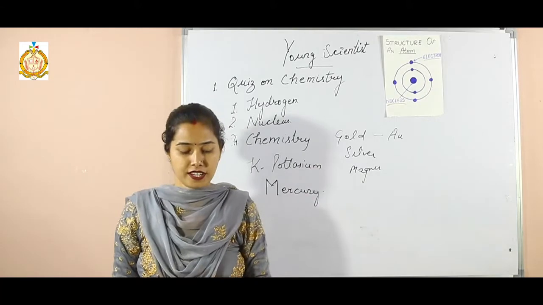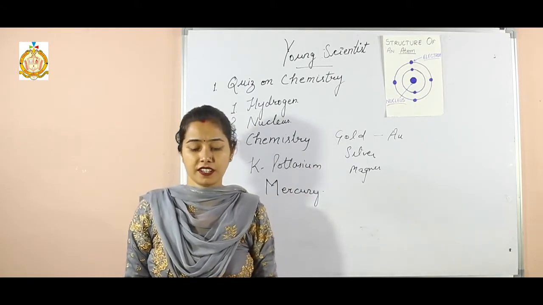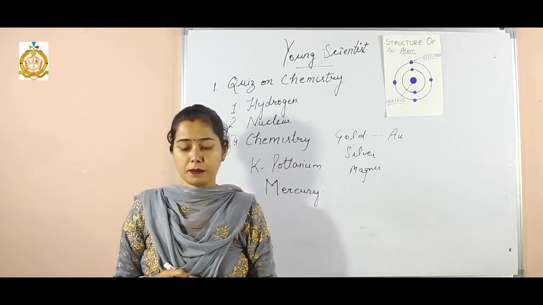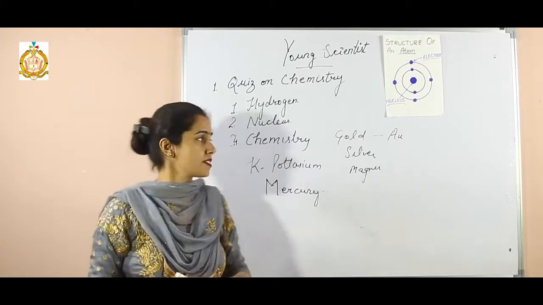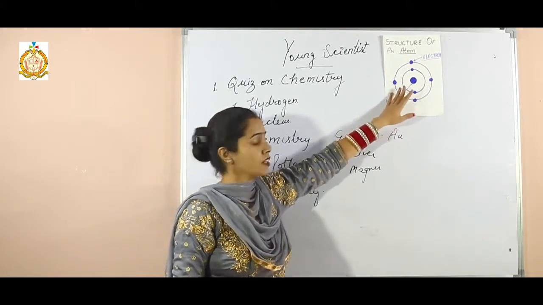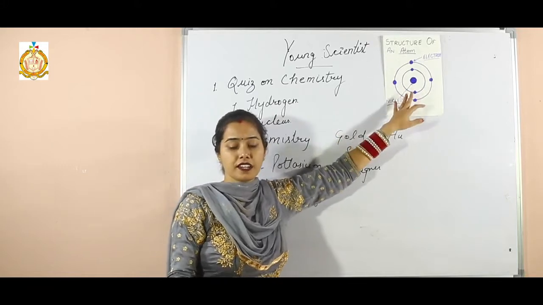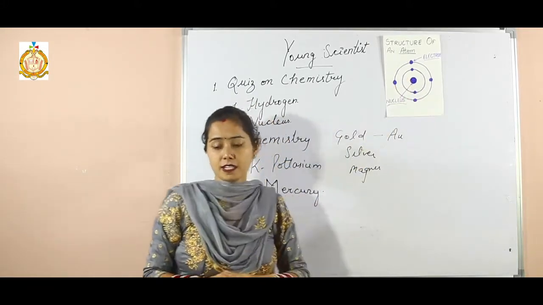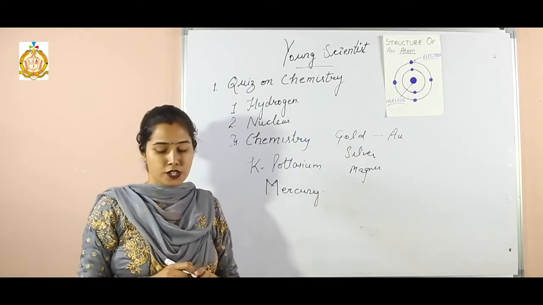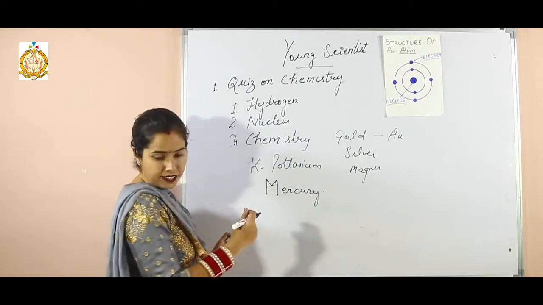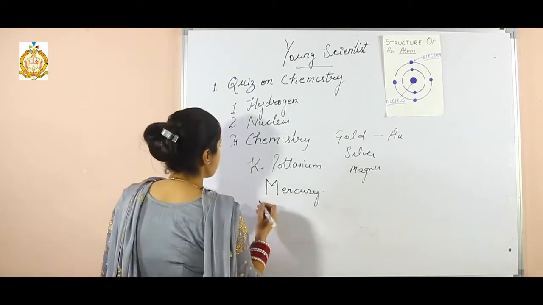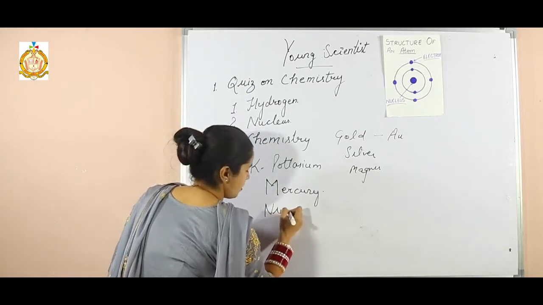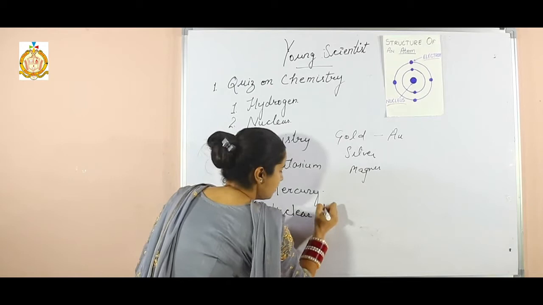Now the next question is, in which nuclear reaction does the nucleus of an atom split into smaller parts? For example, this is an atom. So here is the question, in which nuclear reaction can the nucleus of an atom split into smaller parts? So the reaction is nuclear fission.